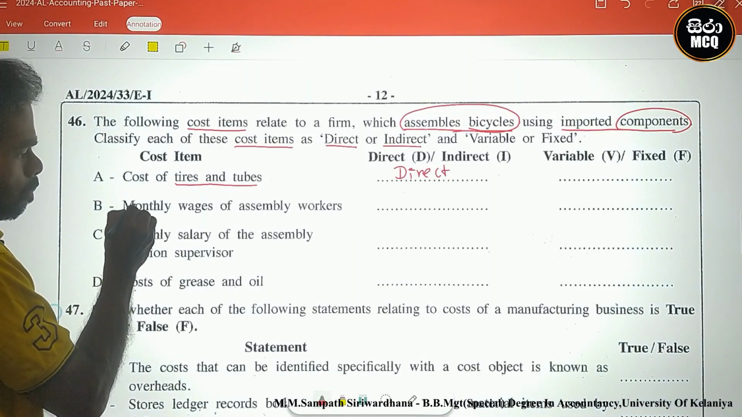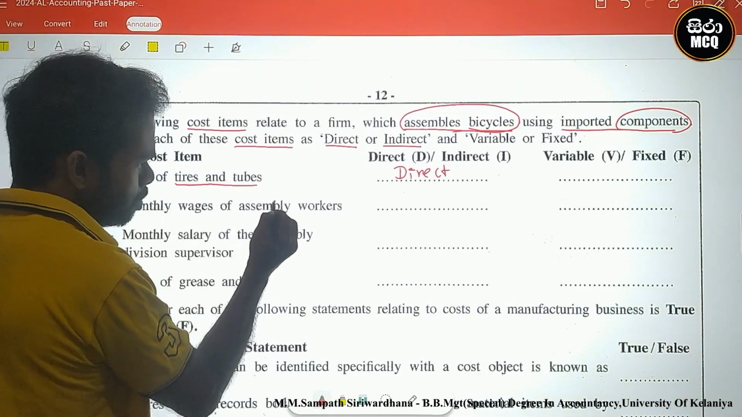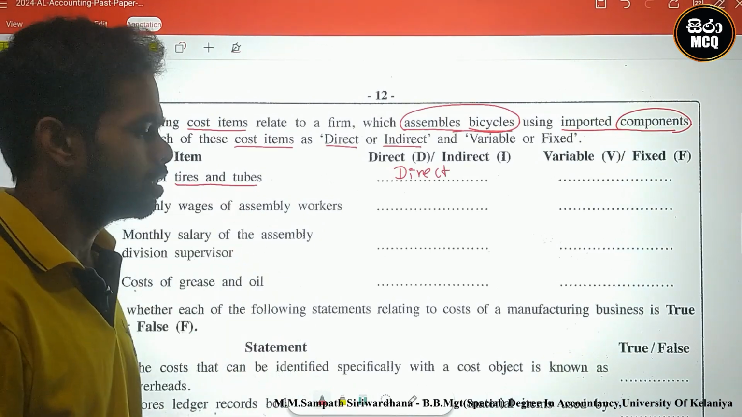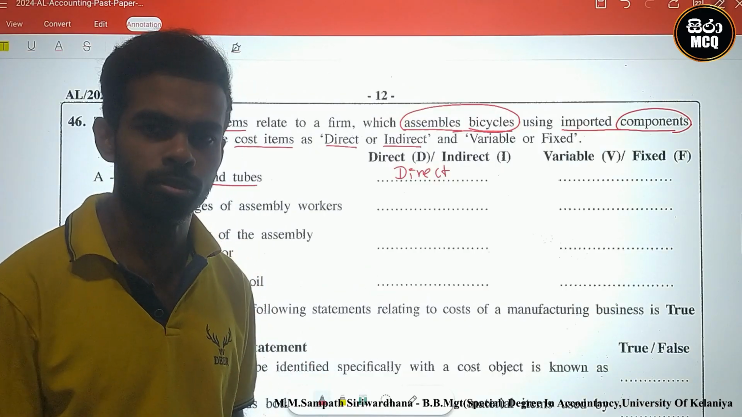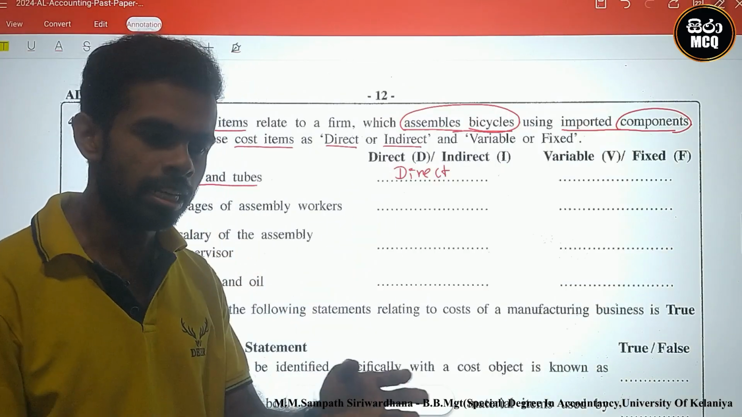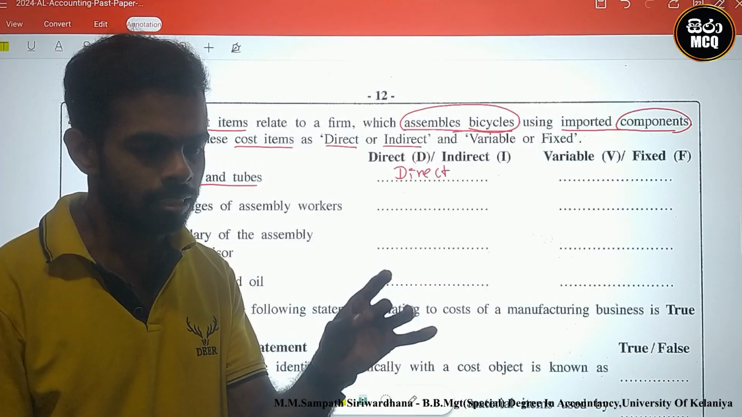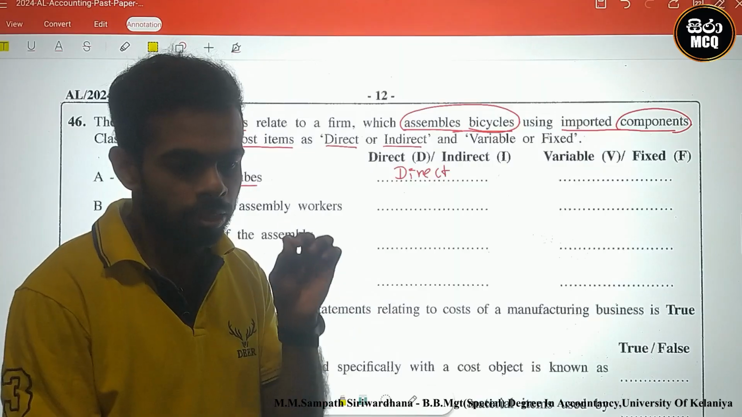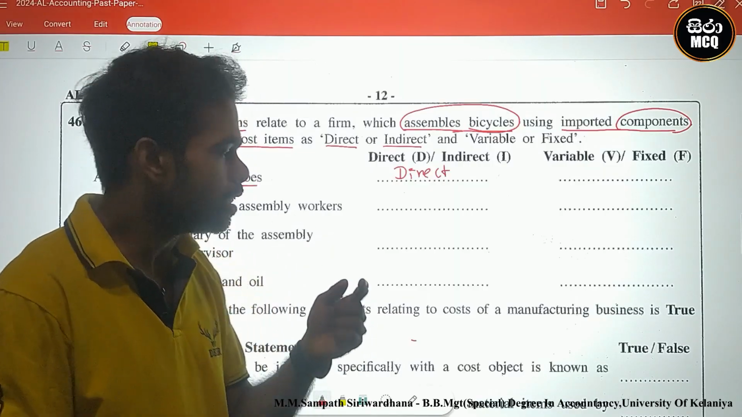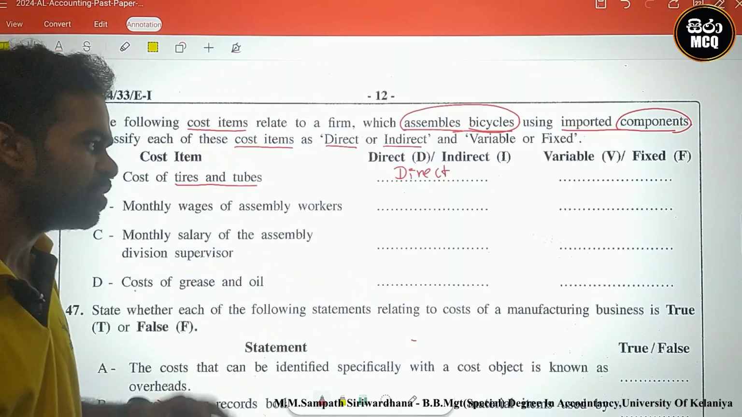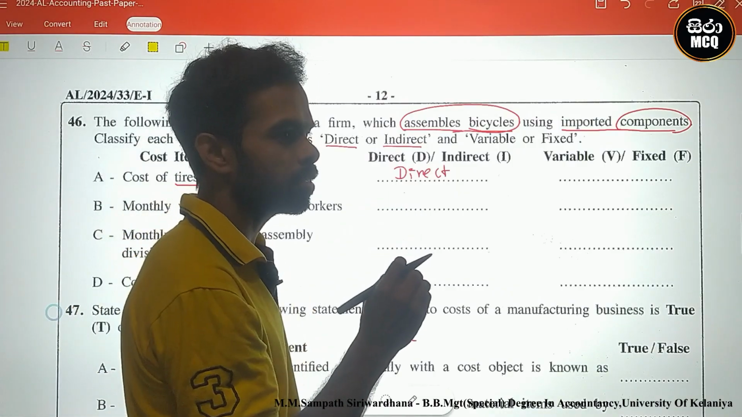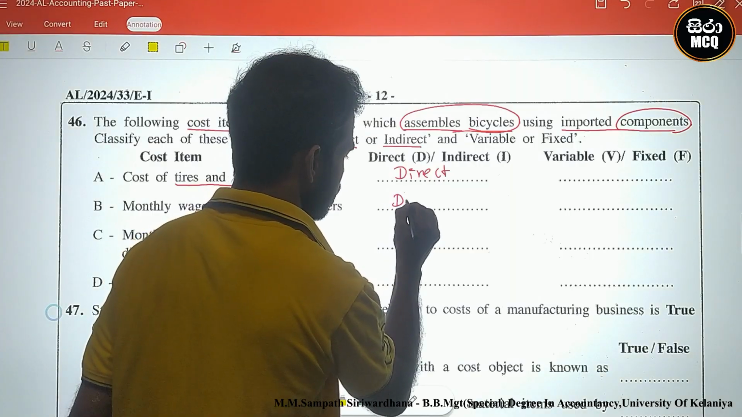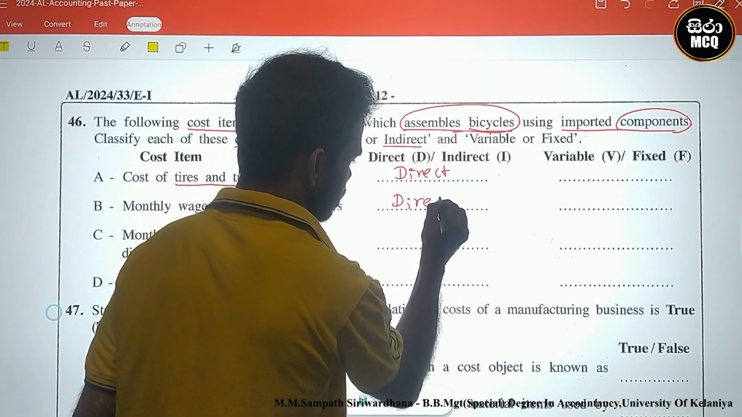Next one. Monthly wages of assembly workers. These are the connecting persons. Direct or indirect? Direct. Why? Assembling is the main task of this process. Therefore, it is the main task done by the assembly workers. This is a direct labor cost, no? Therefore, we can identify it as direct.